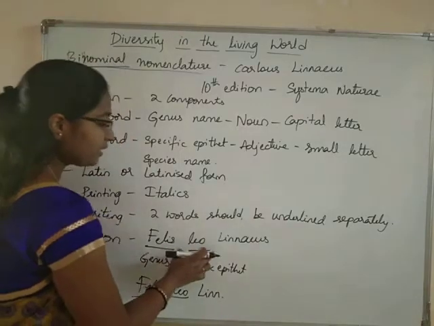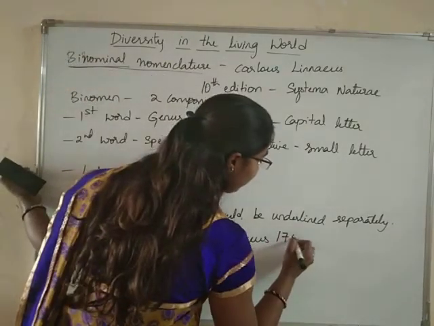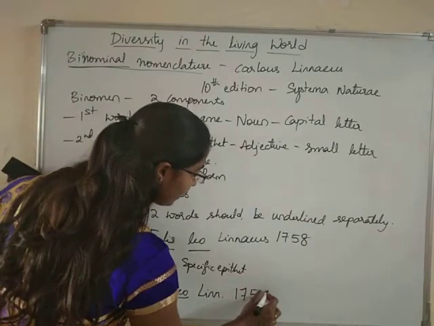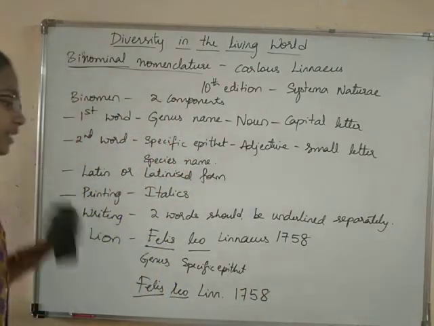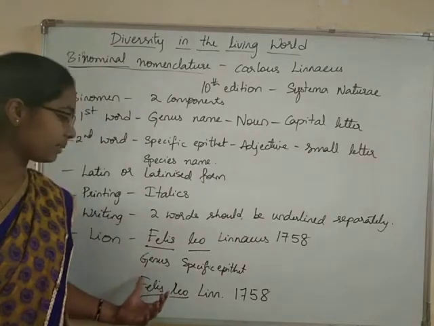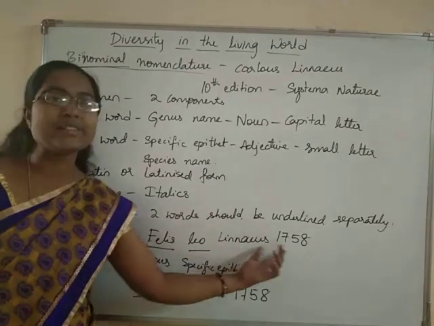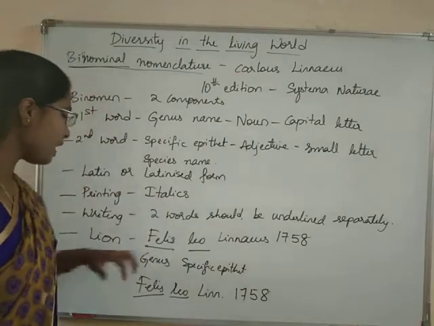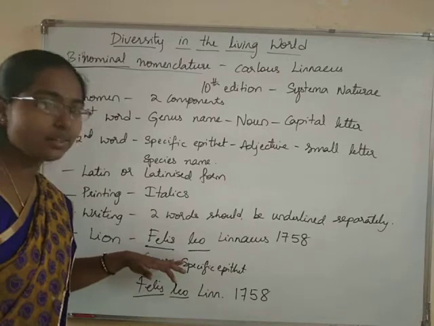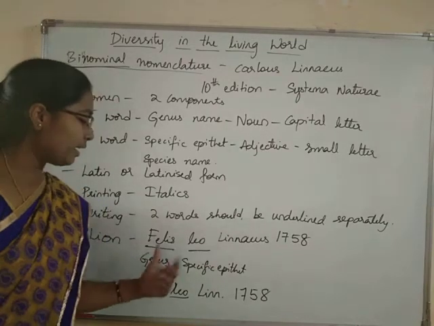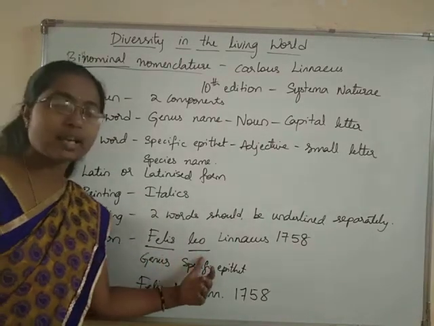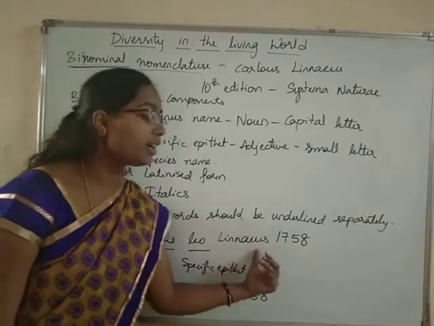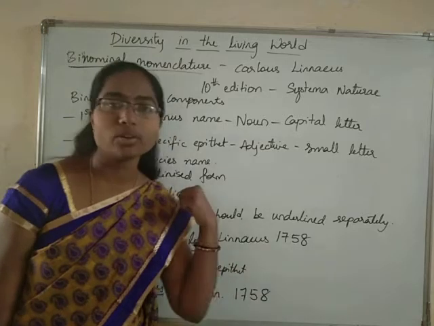So we can write Felis leo Linnaeus 1758. Here also we can write the same 1758. This is how we give the name to the organism. So Felis leo Linnaeus 1758. By writing it in this way, we can understand that lion is called by the scientific name Felis leo. Felis is the genus name, leo is the species name, Linnaeus is the author who described it in the year 1758.